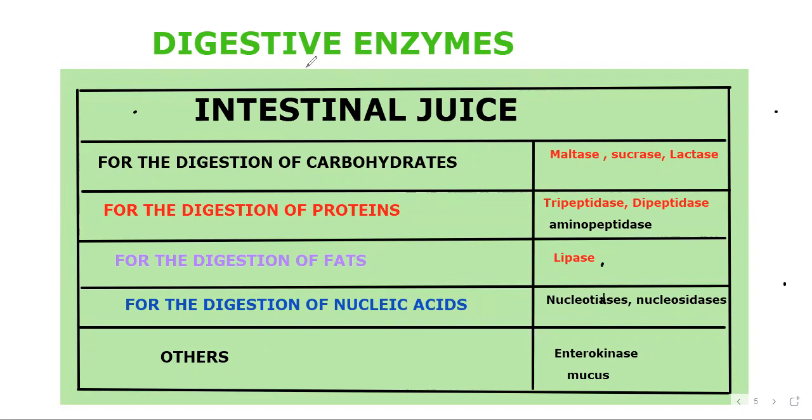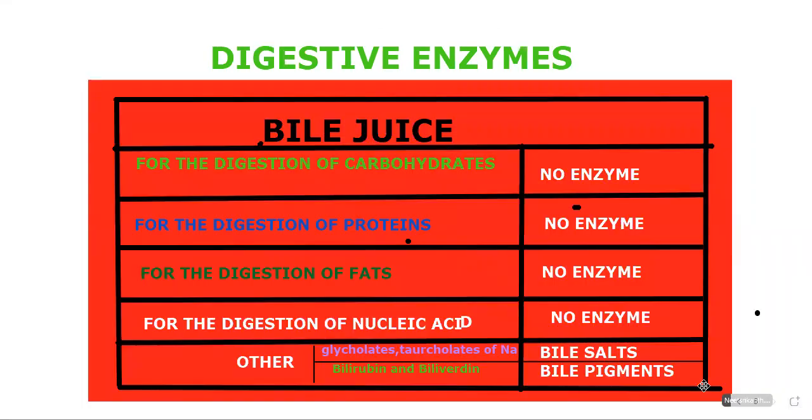Next, bile juice. For the digestion of carbohydrates, no enzyme. For proteins, no enzyme. For fats, no enzyme. For nucleic acid, no enzyme. That means there is no enzyme for the digestion of carbohydrate, protein, fats, and nucleic acid in the bile juice. So what is present? In the others category, glycocholate and taurocholate of sodium, which we call bile salts, and bilirubin and biliverdin, which we call bile pigments.